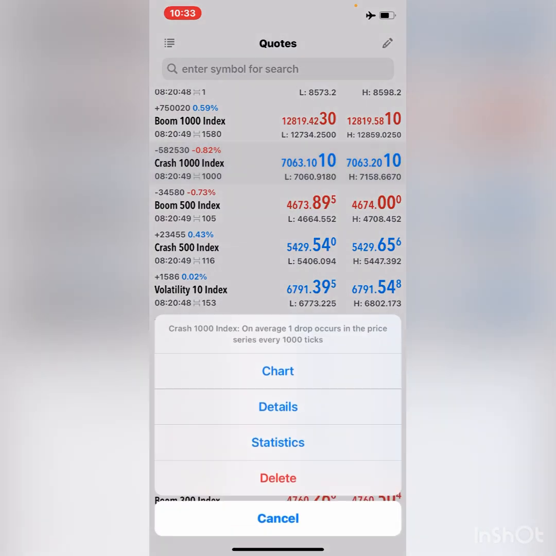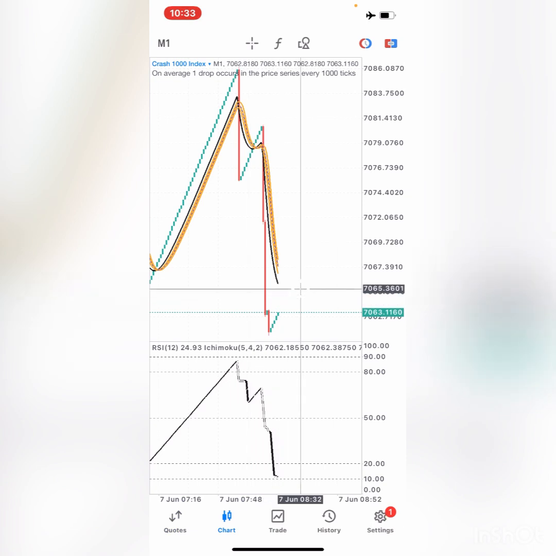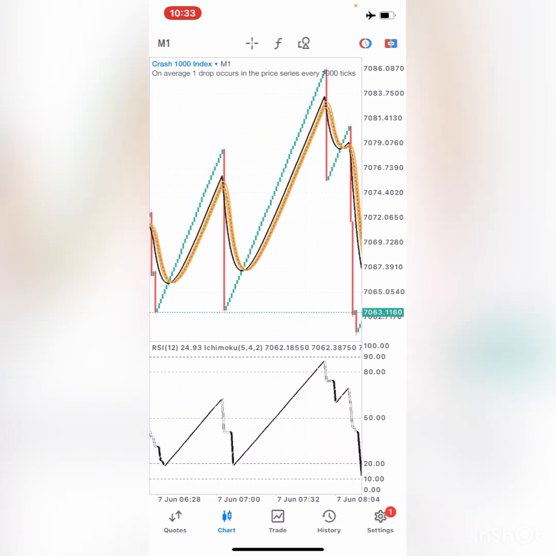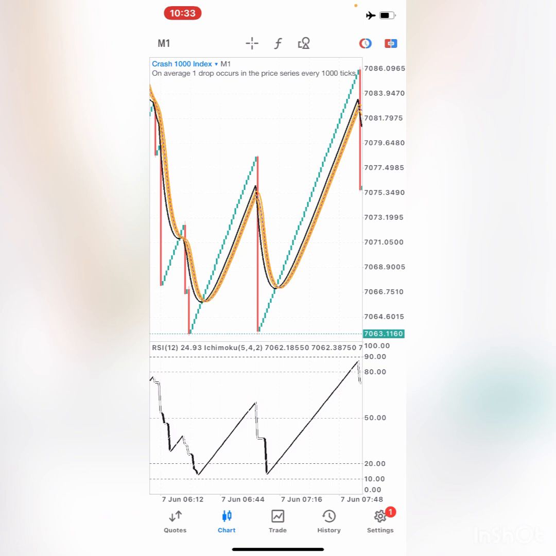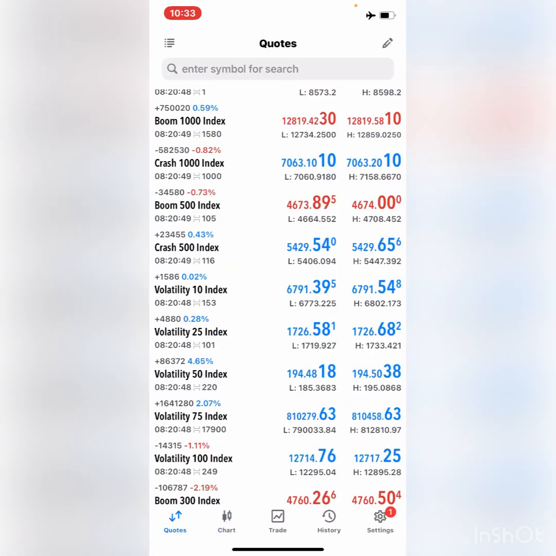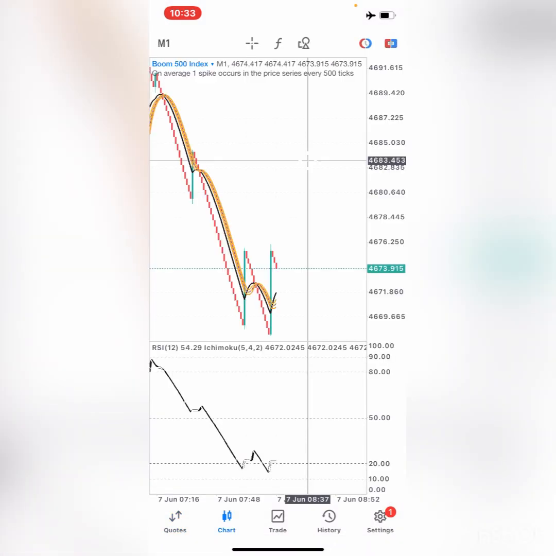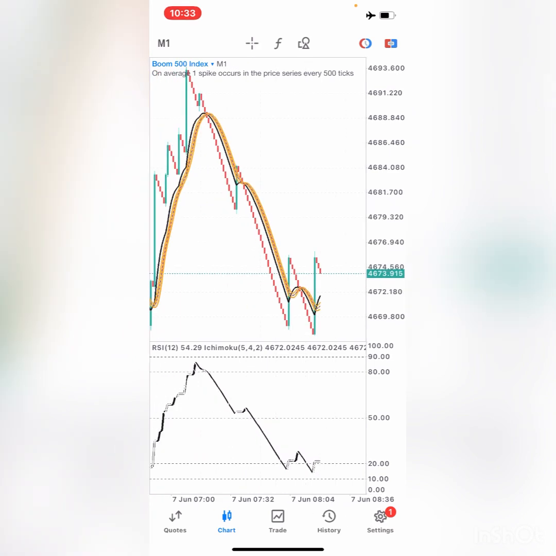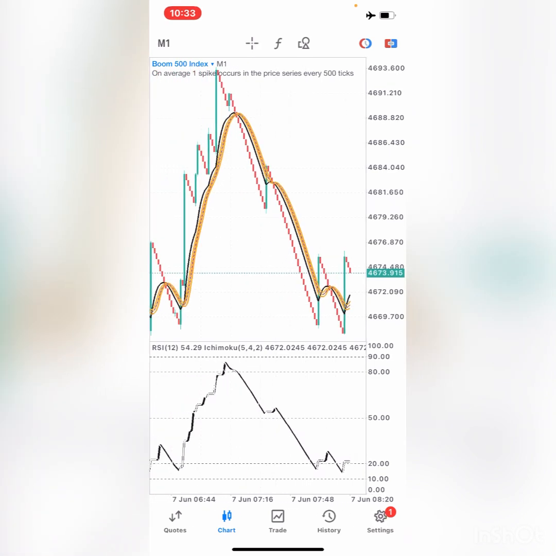You can even apply this on Crash 1000 again. I'll show you all the examples. Crash 1000, can you see? We will cross to be below level 20, and then the black line crossed to be above the orange line, and then we went all the way up, right? So let's now take a look at Boom. I'll start off with Boom 500, and we'll look at the same conditions for this one.